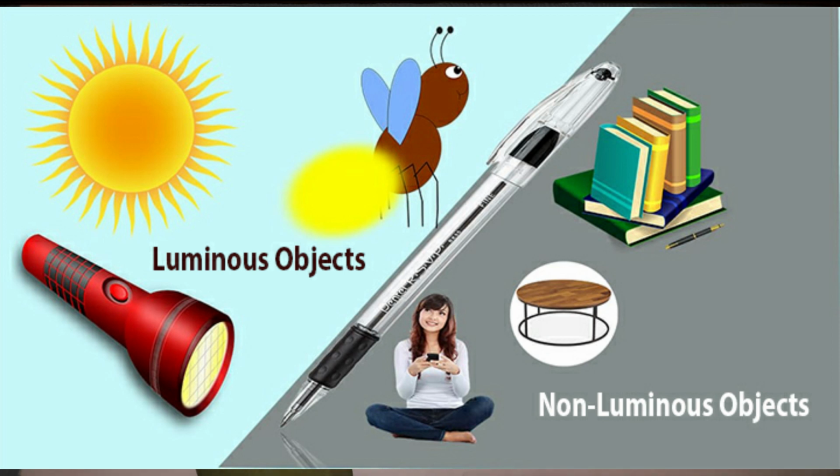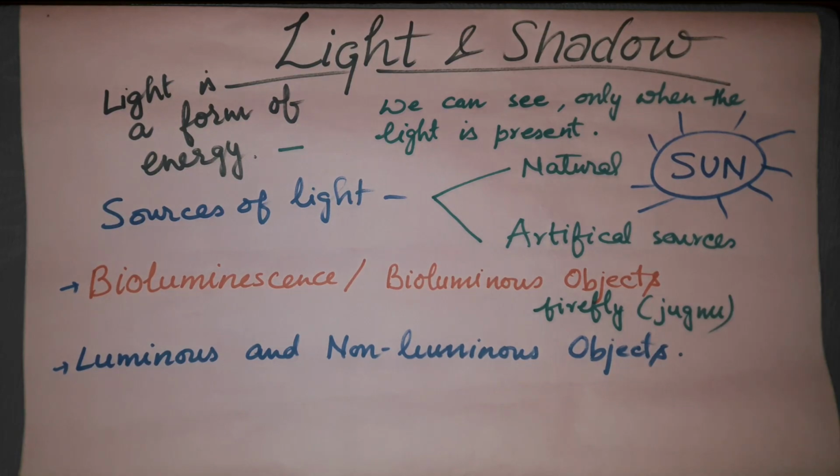There are so many luminous objects, like the sun, the torch, the burning candle, the table lamp, the fluorescent tube. These all are luminous objects because they emit light of their own. Whereas non-luminous objects, like the chair, paper, human body, book, pen, these all are non-luminous objects.